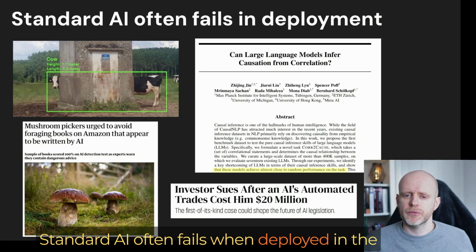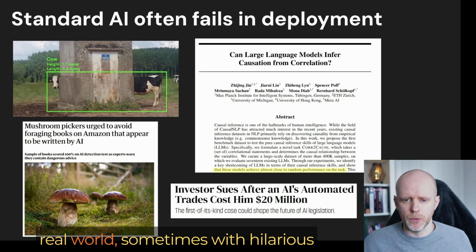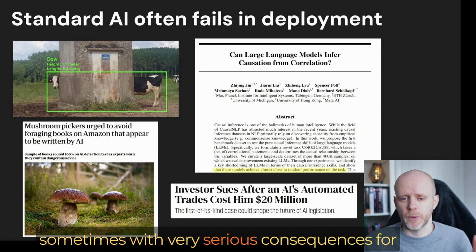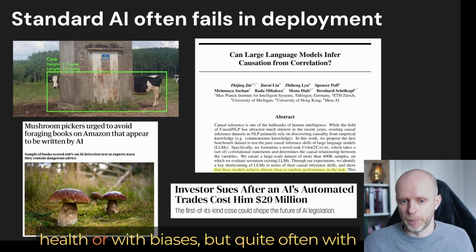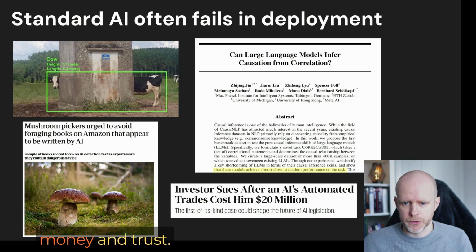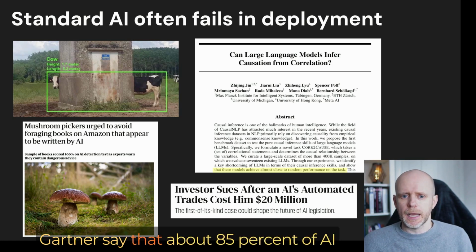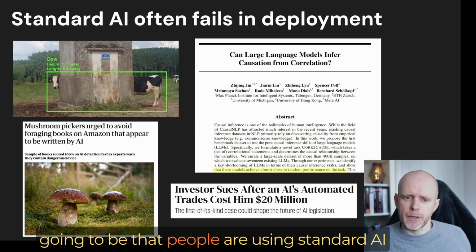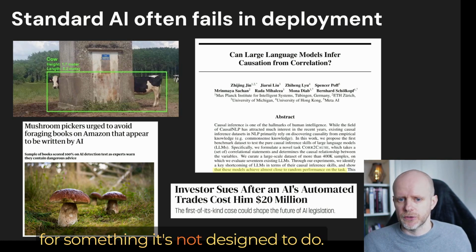Standard AI often fails when deployed in the real world, sometimes with hilarious consequences, as with Long Cow here, sometimes with very serious consequences for health or with biases, but quite often with consequences for businesses that cost them money and trust. Gartner say that about 85% of AI deployments fail, and a big reason for this is going to be that people are using standard AI for something it's not designed to do.